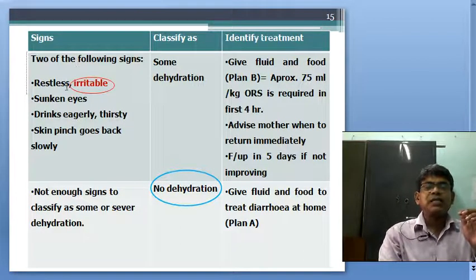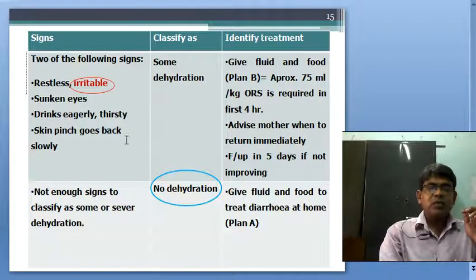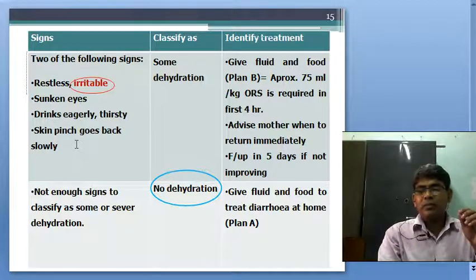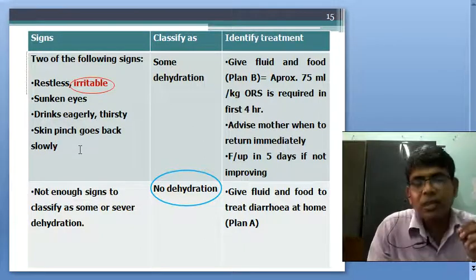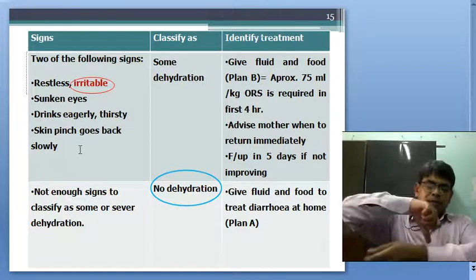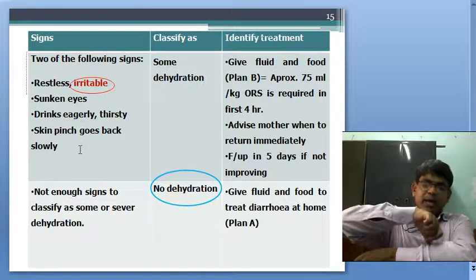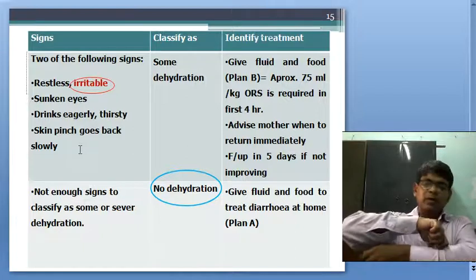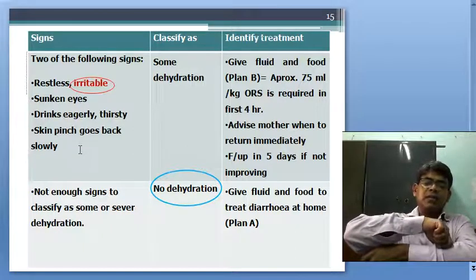First point is restless and irritable. Second point is sunken eyes. Third point is drinks eagerly, thirsty. Fourth point, skin pinch goes back slowly. My dear students, goes back slowly means within 2 seconds. How will we count this? We pinch the abdomen of the baby, at the side of the umbilicus,